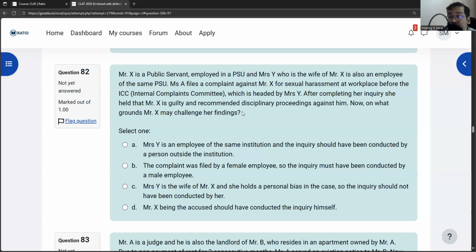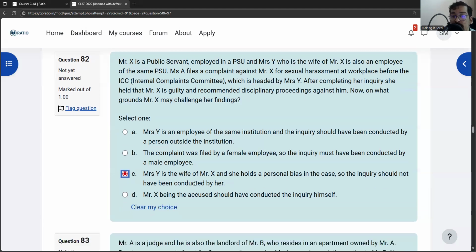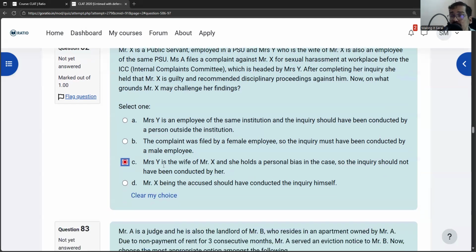Therefore, she has some personal interest in the decision. If you remember, the passage says the decision does not matter. What matters is the procedure by which the decision was arrived at. Therefore, Mr. X can say Mrs. Y was my wife, and since she is my wife, she was biased in the decision. So the correct answer would be C.